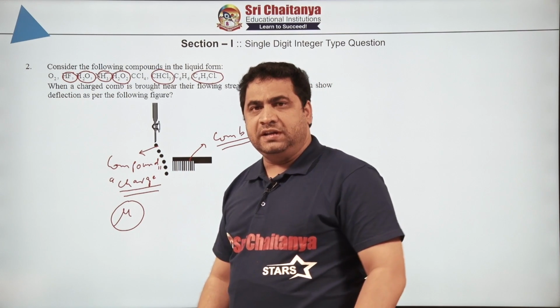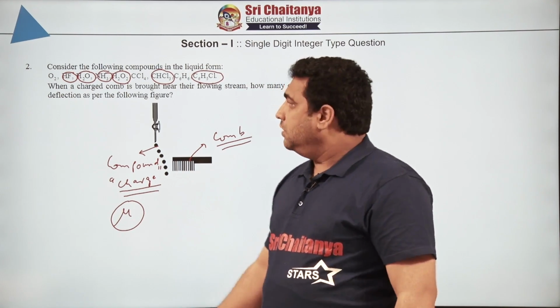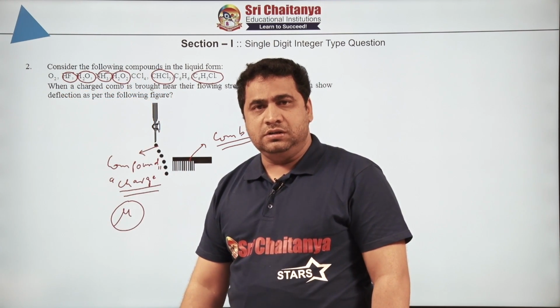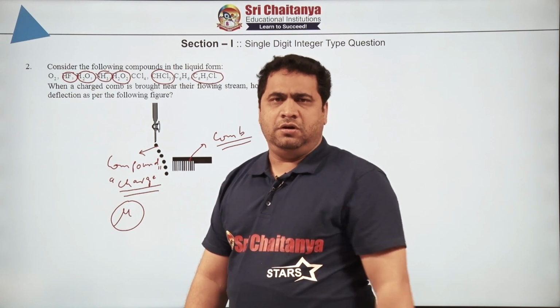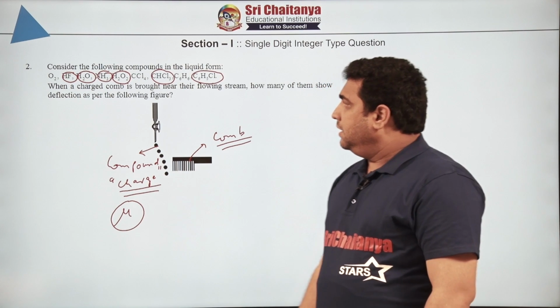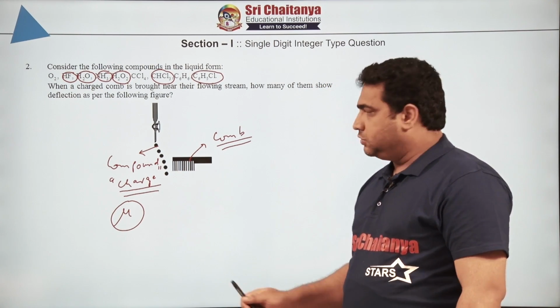Okay. So you can answer this in two ways, either by charge or by dipole moment. Everybody can say the dipole moment for oxygen, CCl4 and benzene is equal to what? 0. That is another way of approach. However, by both ways you can see these 6 compounds are deflected according to the given figure, right.